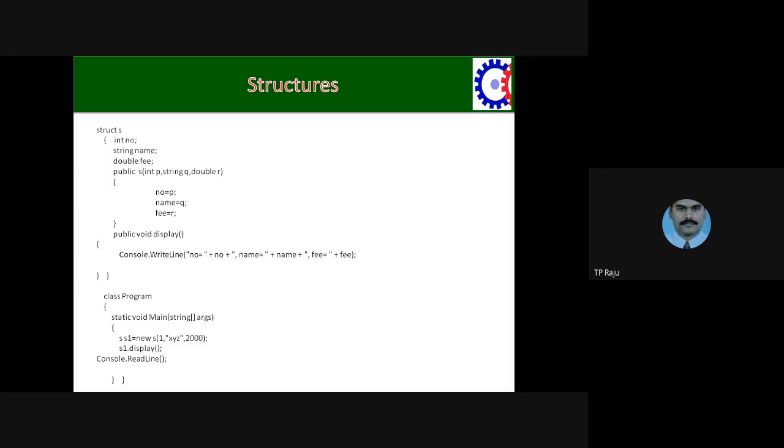And the structure is a value type, not under reference types. One more point: a structure is under value types, not under reference type. This also you need to remember, all these things. This is a user defined type, the structure.